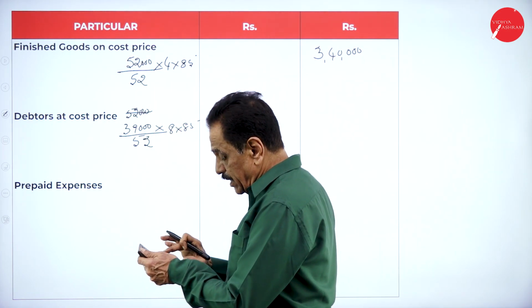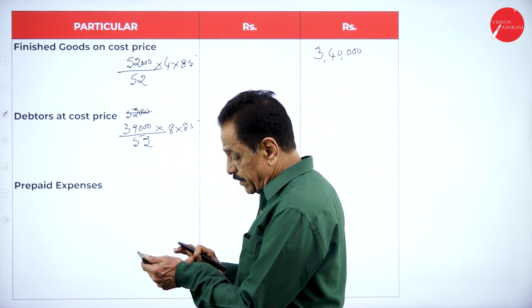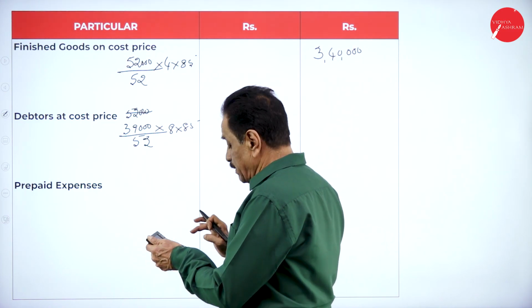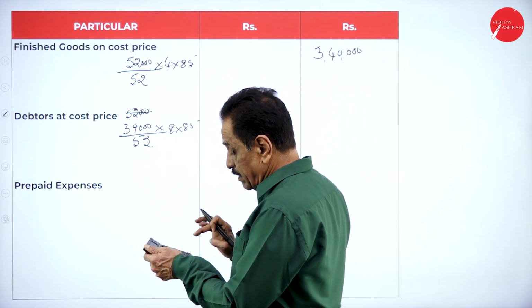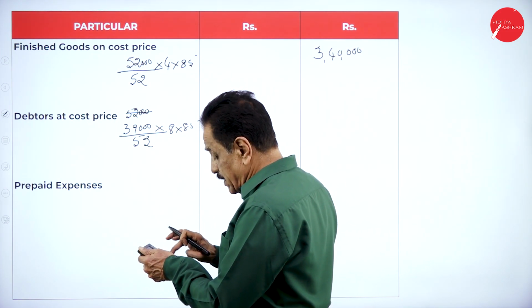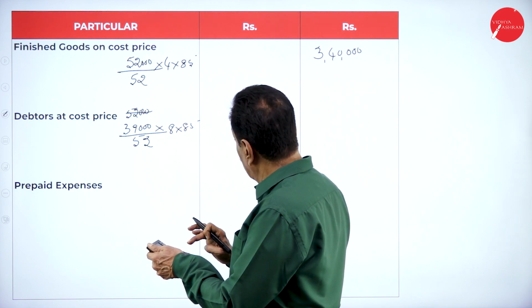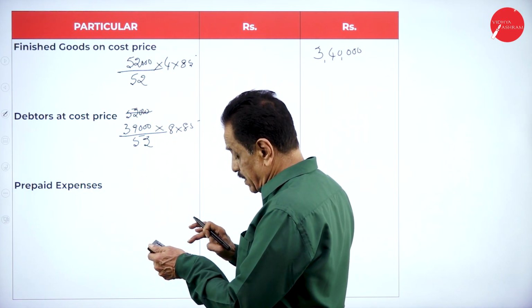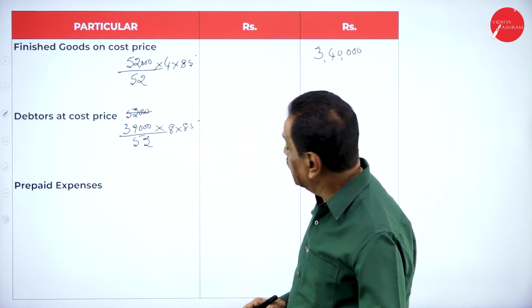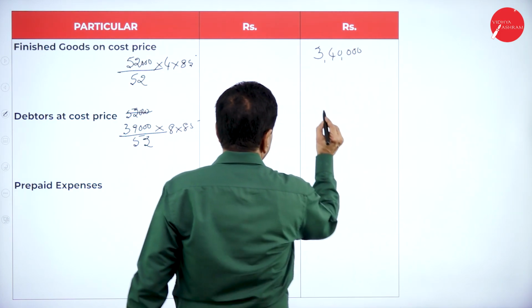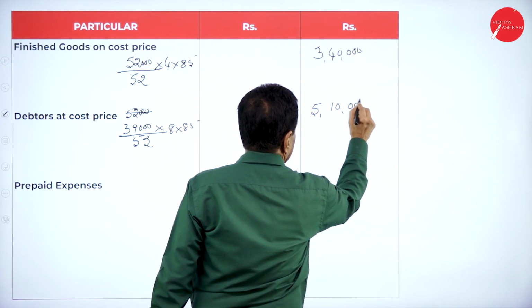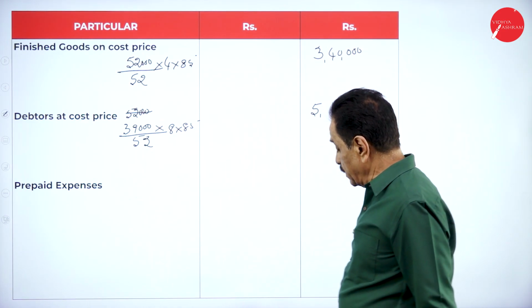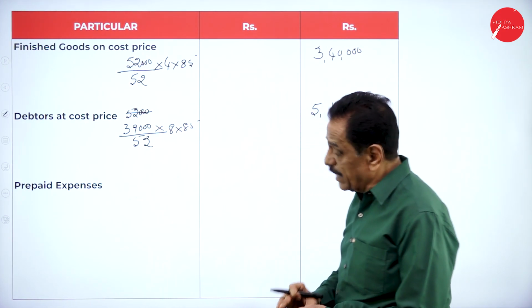So 39,000 divided by 52 into 8 into 85. 5,10,000 will come. 5,10,000. Then prepaid expenses.